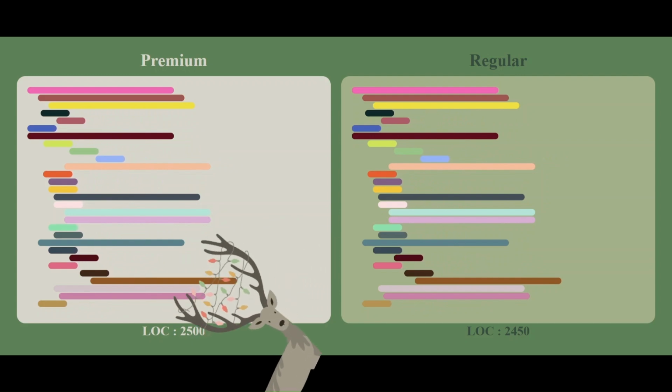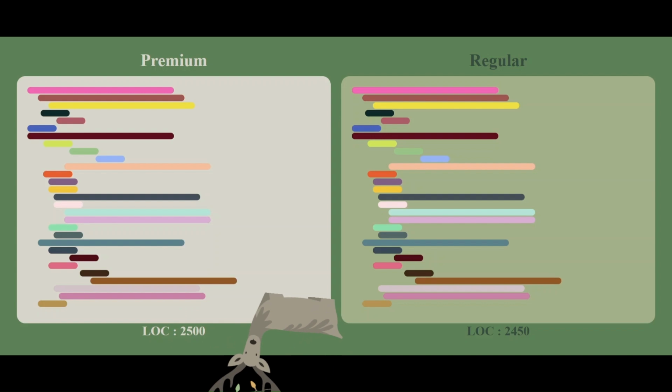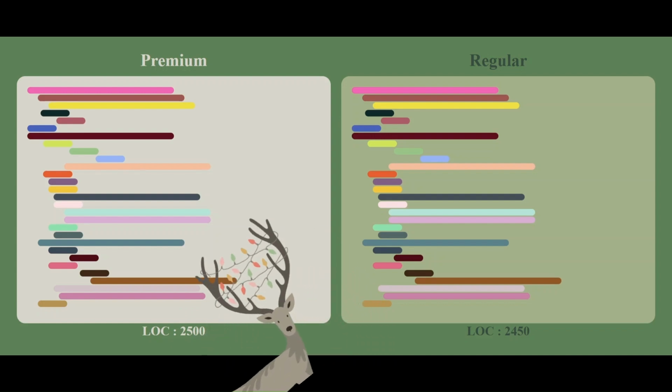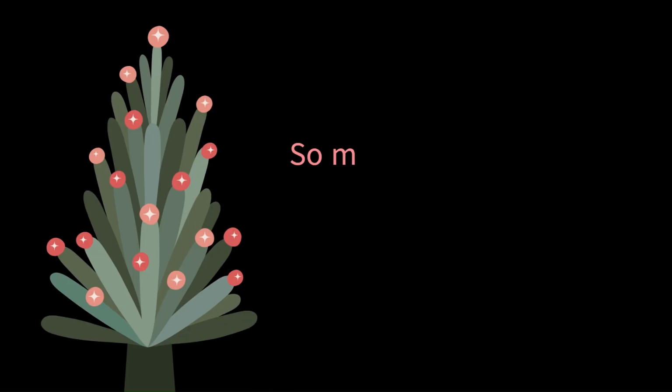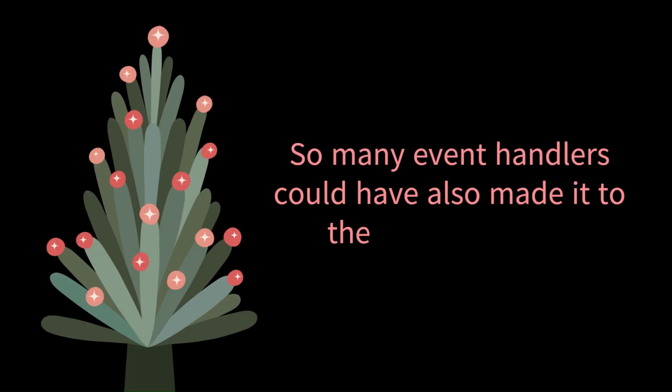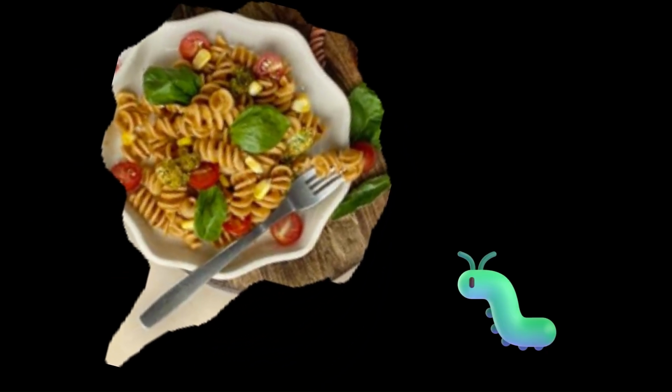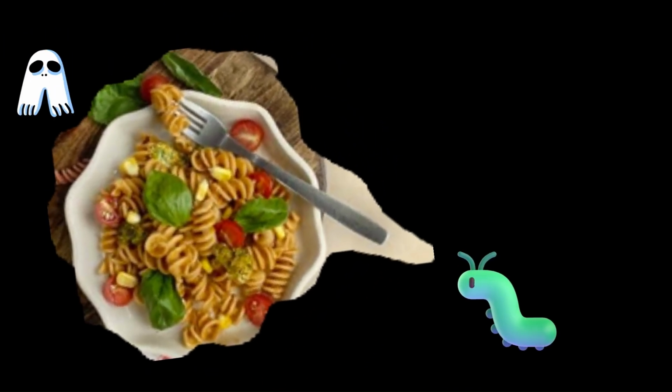About 68% of the state variables were similar and could have been made part of a React context, along with conditional state, which tracks the type of user visiting the website. So many event handlers could have also made it to the context. Result: a lot of unmanageable code that was not only hard to debug, but a nightmare to even lay your eyes on. When one of the developers who worked on the project was asked what led to this, he replied,